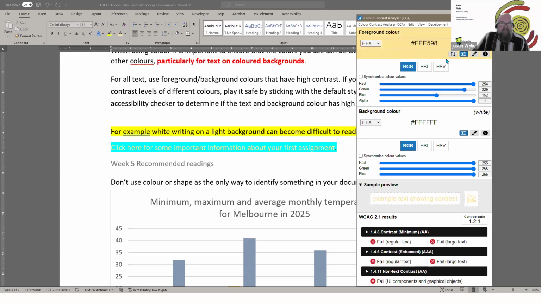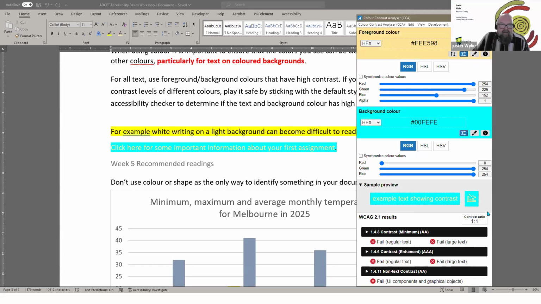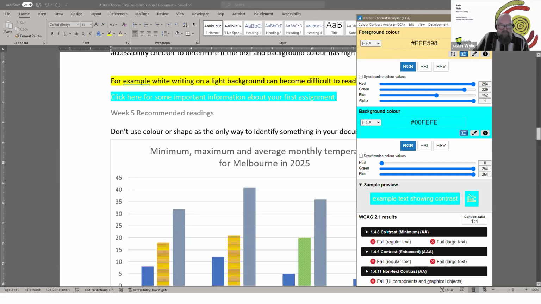I use this in graphics and headings and all sorts of things that I make. Then you can pick a background color, and down the bottom it gives you a report of how that goes in terms of the WCAG standards and the different levels. So you can check basically whether a color combination you are using or would like to use has a high enough contrast ratio.